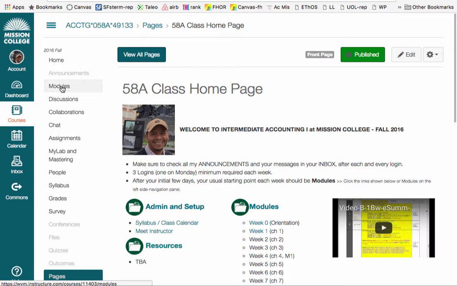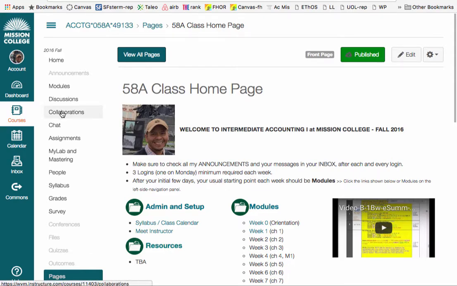The modules will include all of your instructions for the content of the class itself. As you can see here, you have the first 2 already set up. I'm going to go into those in a second. Discussions, you can go through this link, but the best approach might be to go through your modules instead. Either way would work, okay? At times, if you go too far ahead of the class, some discussions will not be activated because you have to finish certain steps before the system allows you to move forward.